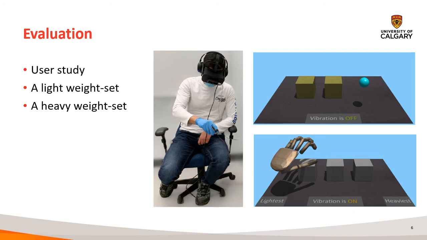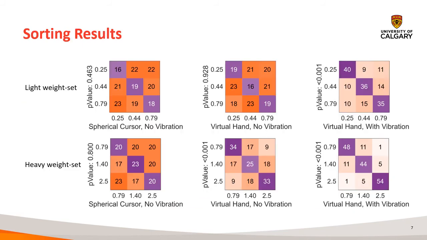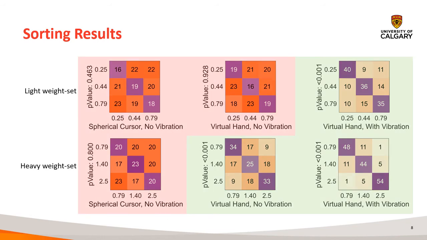We can see the result of the sorting task in the form of 6 confusion matrices. From left to right, we have the results for the spherical cursor, visual hand with no vibration, and visual hand with vibration. Furthermore, the top row is for the lightweight set and the bottom row is for the heavyweight set. In these matrices, the higher the numbers in the diagonals are, the better the sorting accuracy is.